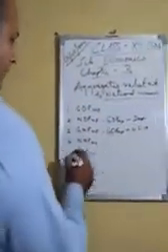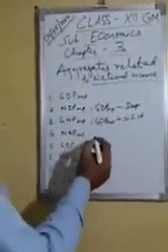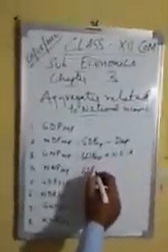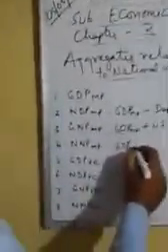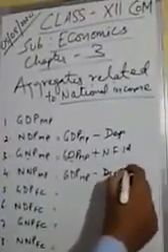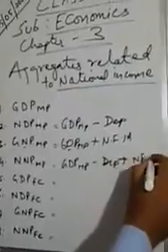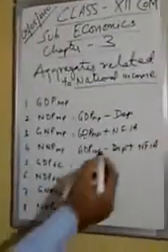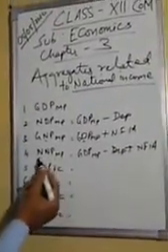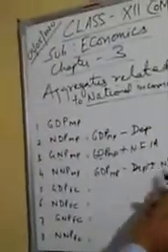Now, NNP at MP. In this, you have to write GDP at MP minus DEP and plus NIFIA. By subtracting DEP, we get net, and by adding NIFIA, we get national.